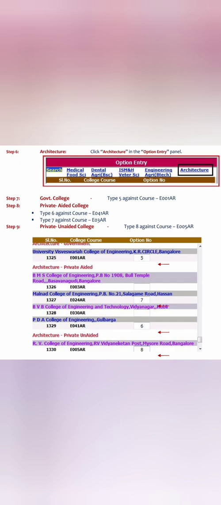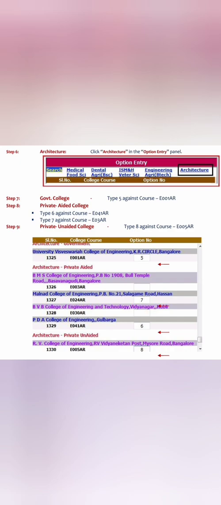When you clicked on architecture on the top, it displayed the UVCE architecture course, and in front of that you have put 5. Then you went to PDA College of Engineering, you have put 6 in front of that, as we said. Then you went to Malnad College of Engineering, architecture course AR ET025 AR, you put 7. And similarly the last option was RVCE architecture, so you went in front of that and you have put 8 in front of RVCE architecture.